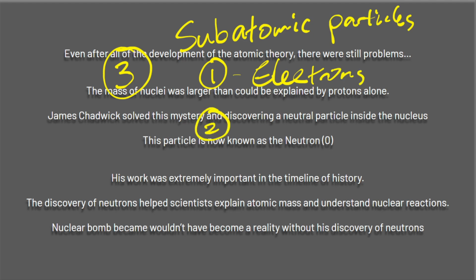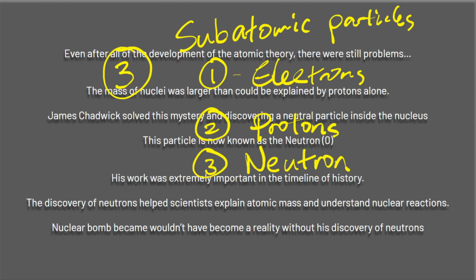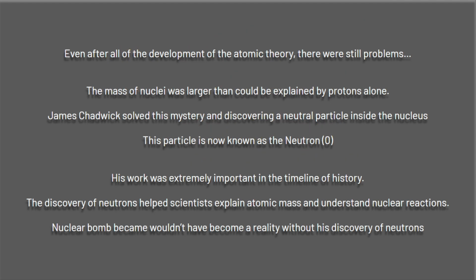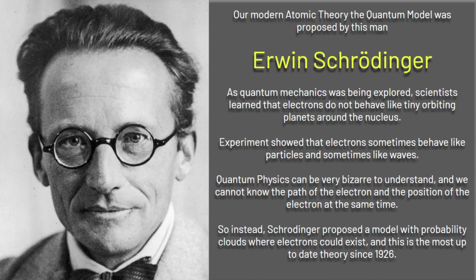And then number 2 was protons. And then number 3 is neutrons. That's the sequence of the discovery. Electrons first, and then protons, and then neutrons. Okay, that's the 3 fundamental subatomic particles that build up an atom. And there are even smaller particles than these 3, like quarks and stuff like that, but we won't get to it in high school chemistry.